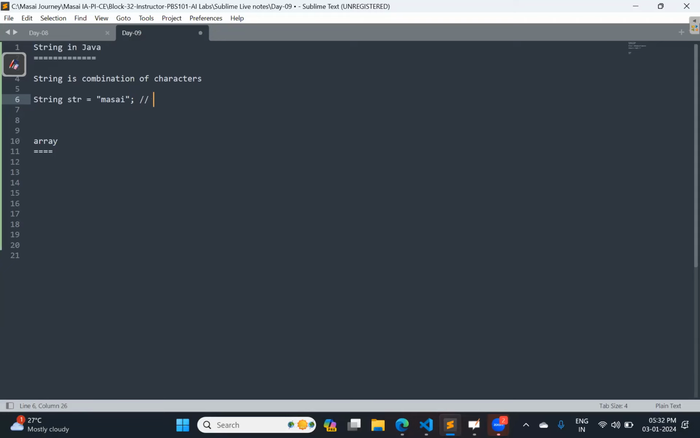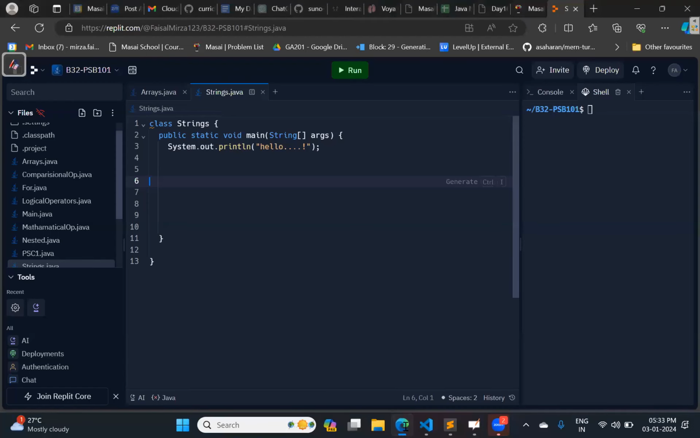Is it a primitive variable? No. So what do we call it? It is a reference variable. Whatever this str variable is, it is a reference variable, or we can say that it is the string type of variable. Okay. Now, what is my problem statement?